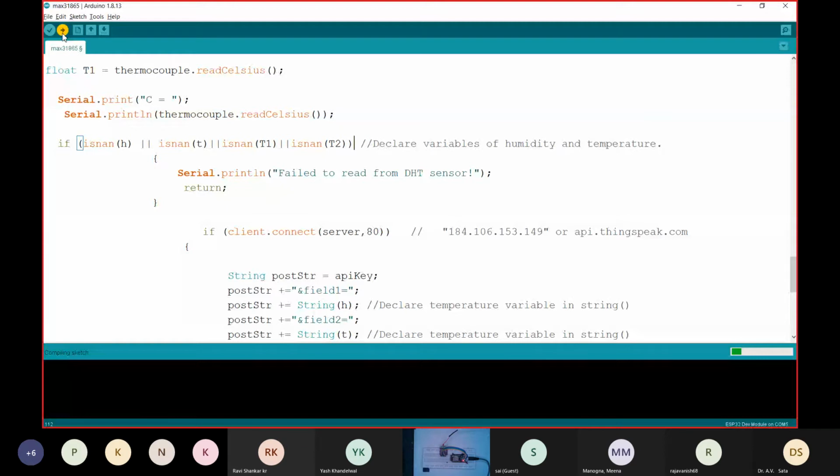And then I'll just check if the data is coming or not. Let me just reconnect it. Also, we'll have to connect this voltage line with full voltage.